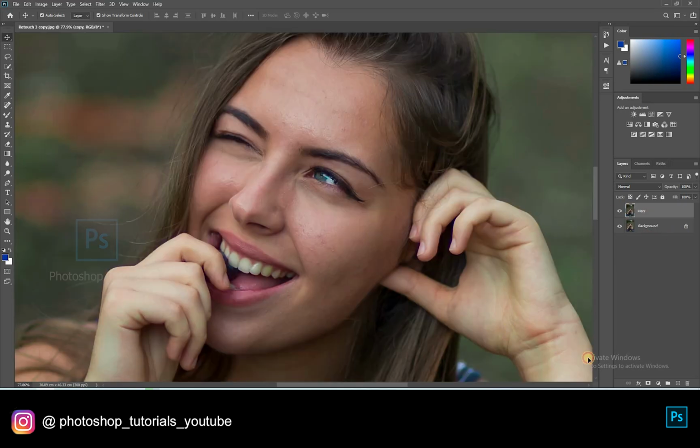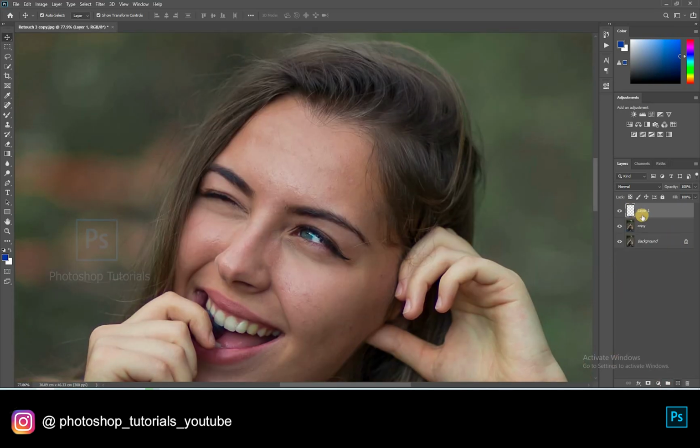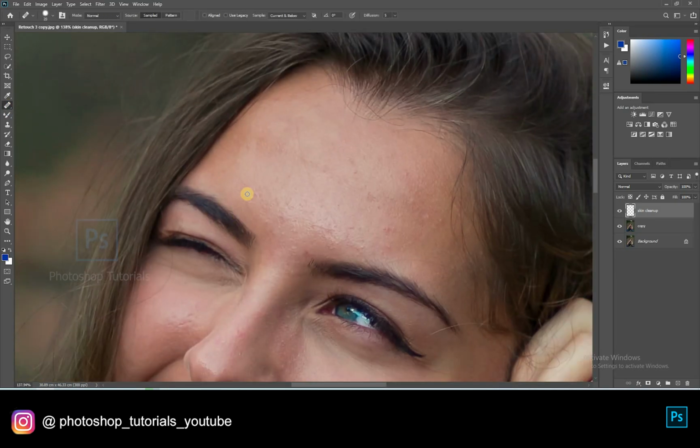Let's clean up the skin by removing the dark spots and hair from the skin. Open a new layer. Click on the healing brush, choose layer sample as current and below. Now start healing.